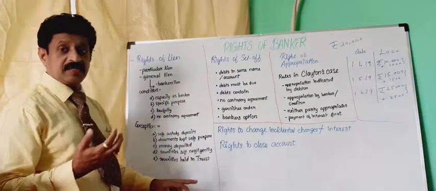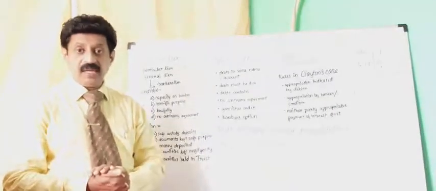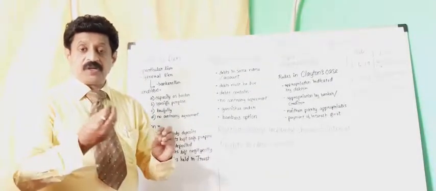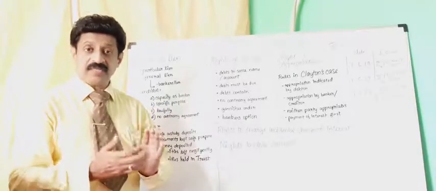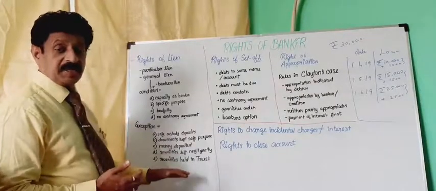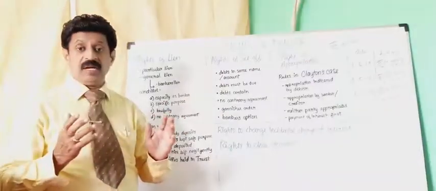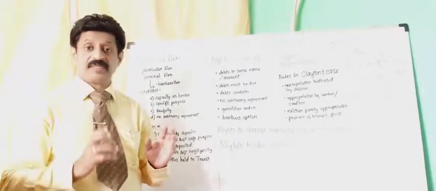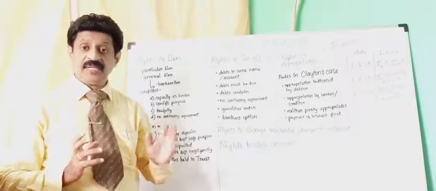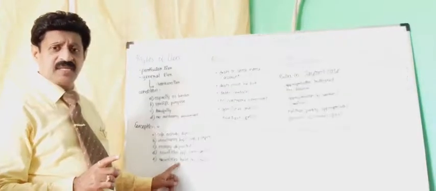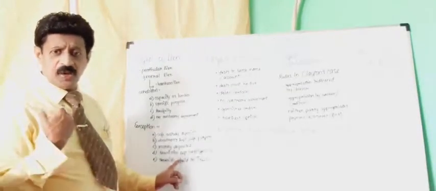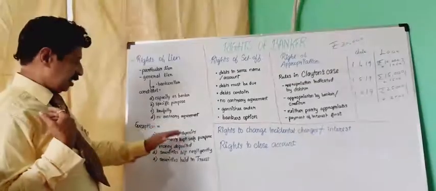Securities left by negligence. Suppose I have gone to the bank to see the manager. At that time, I have kept certain documents on his table. Out of negligence, he cannot do anything. The next one, securities held. Sometimes I am a trustee member in a trust. I had a lot of securities. In that case also, the banker cannot retain the trust securities for the non-payment of my loan. So these are the exemptions.